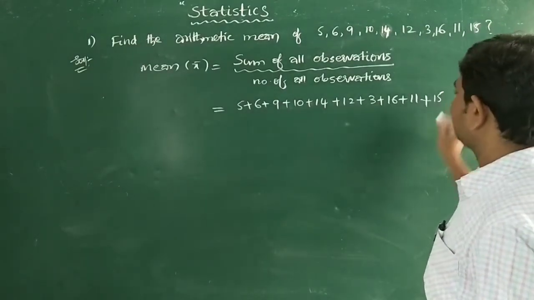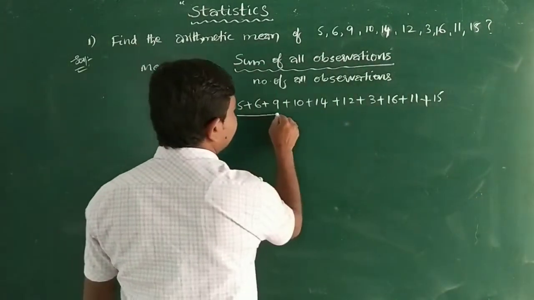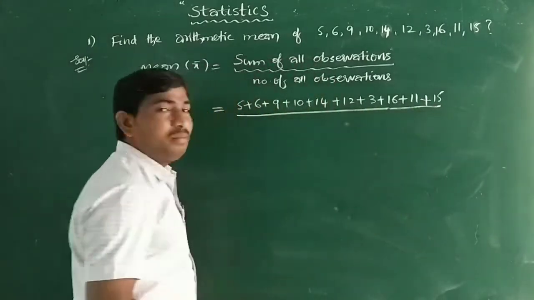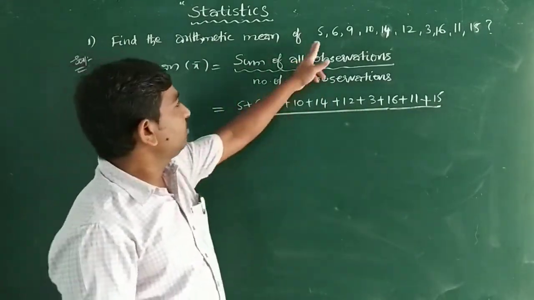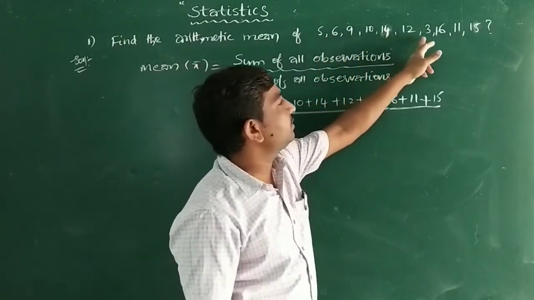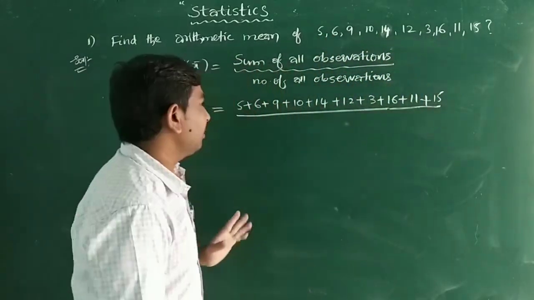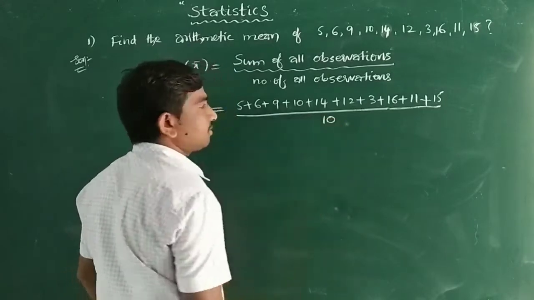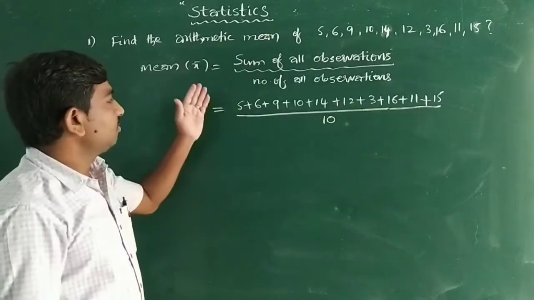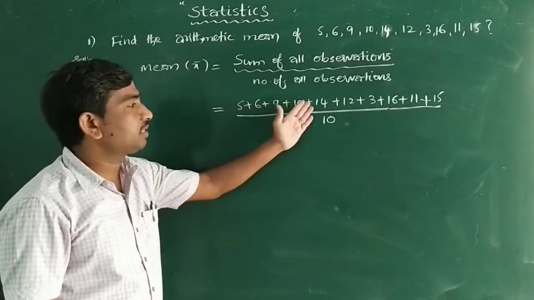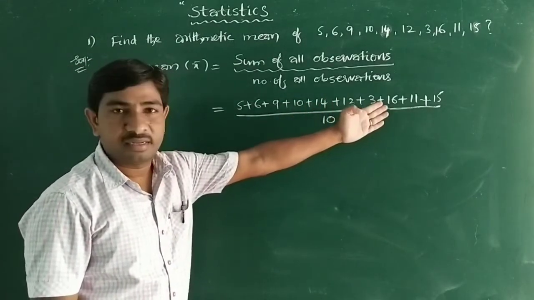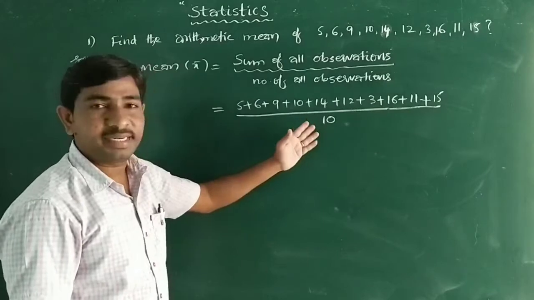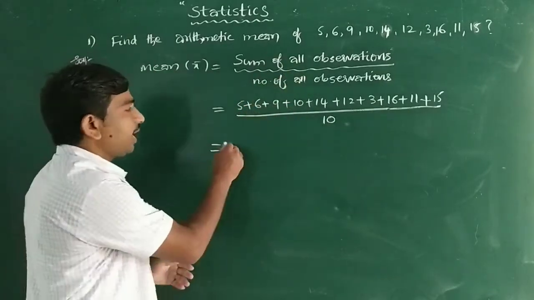Now how many observations are there? 1, 2, 3, 4, 5, 6, 7, 8, 9, 10. So there are 10 observations. So 5 plus 6 plus 9 plus 10 plus 14 plus 12 plus 3 plus 6 plus 16 plus 11 plus 15, divided by 10. We have to add them all.